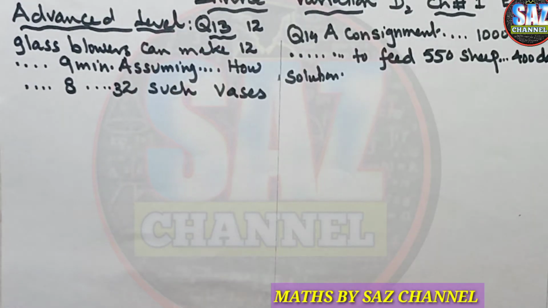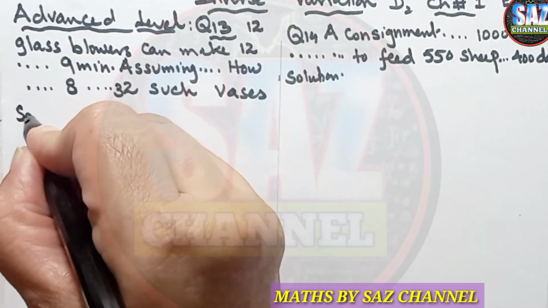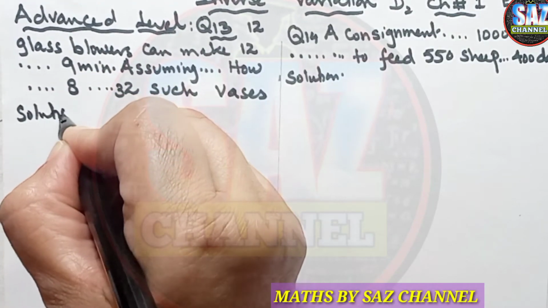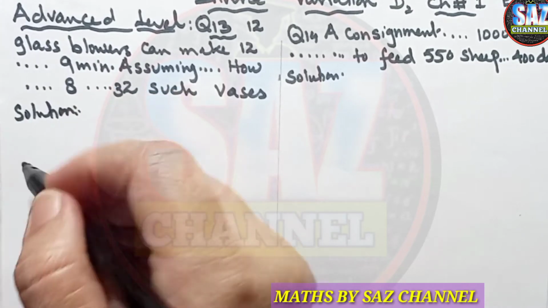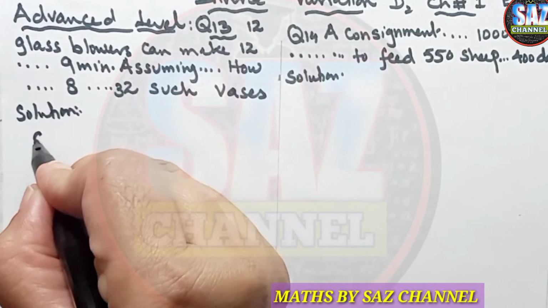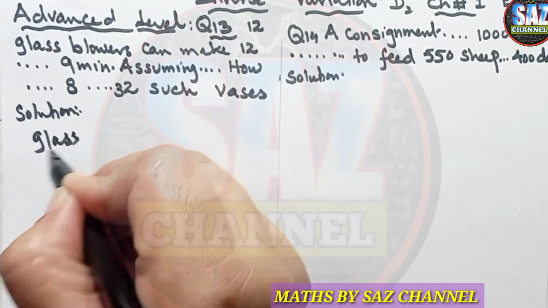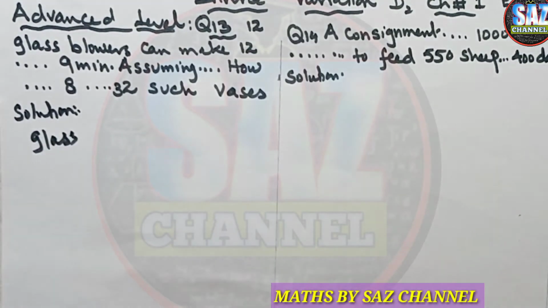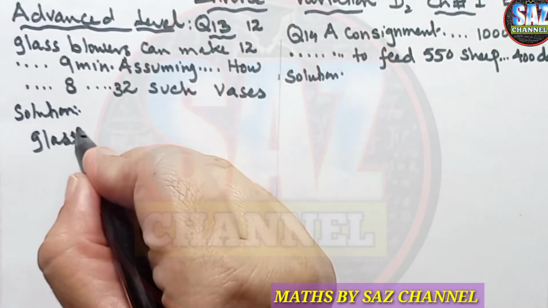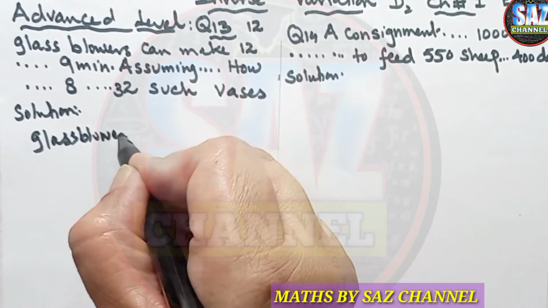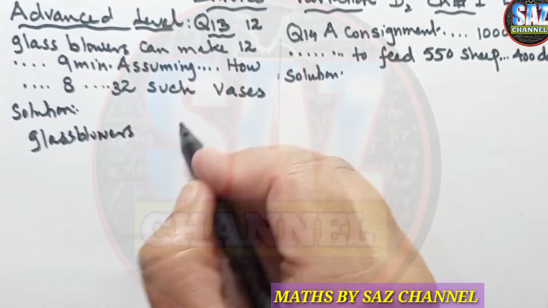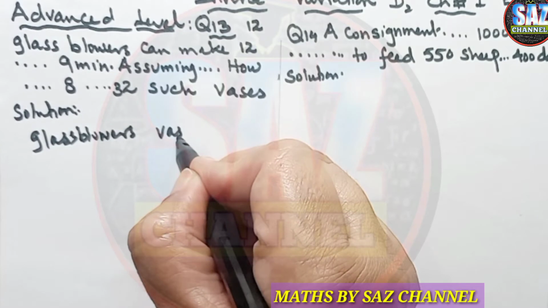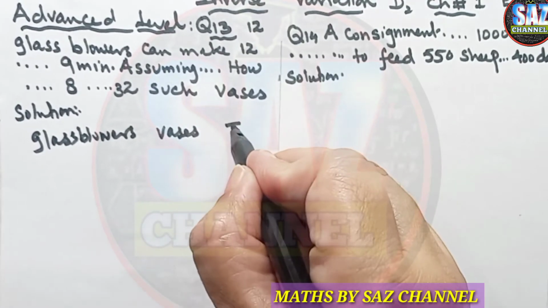So how to solve this question? I'll try to explain this question to you. The quantities are glass blowers, and then the vases, and then the time.